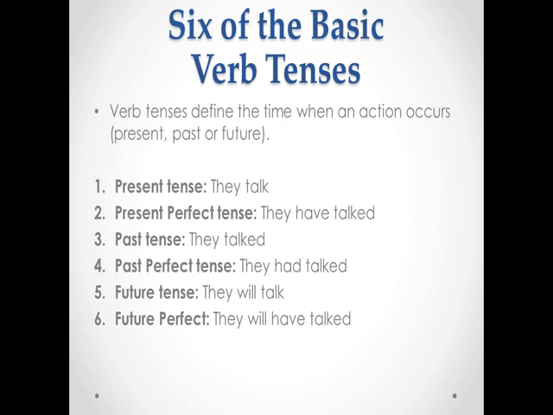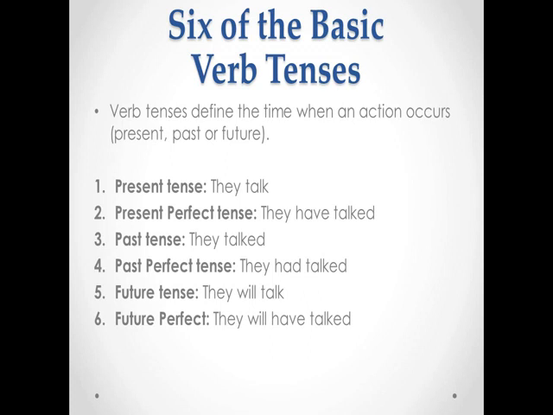We have 6 of the basic verb tenses here. There are more. Verb tenses define the time when an action occurs, whether it's present, past, or future. So you could see that present tense, they talk. So they're talking right now.